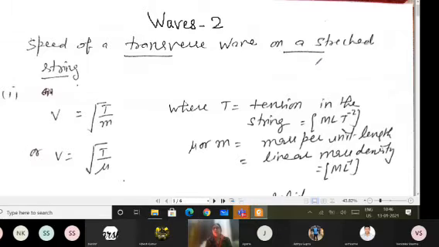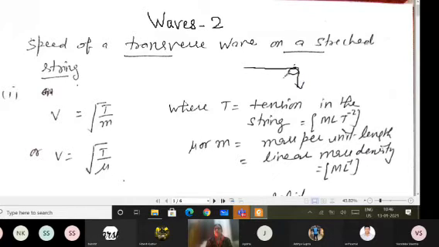As we have already done with the experiment on sonometer, or if I go with any musical instrument, when I pluck the wire in the stretched string, the wave which is produced is transverse in nature. It means up and down movement perpendicular to the propagation of wave. For that, this formula you can always verify dimensionally: the speed of the transverse wave in the stretched string is directly proportional to the tension in the string, like we had for the sonometer, a stretched string, and the tension is always provided at one end.